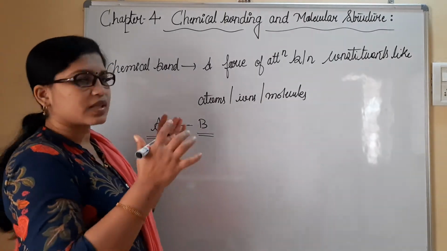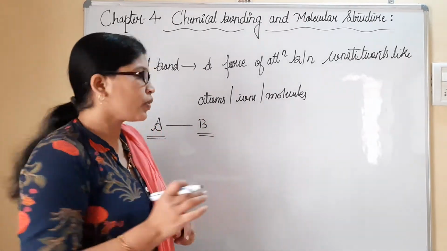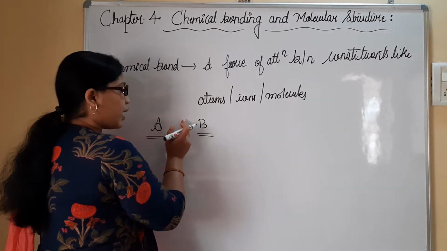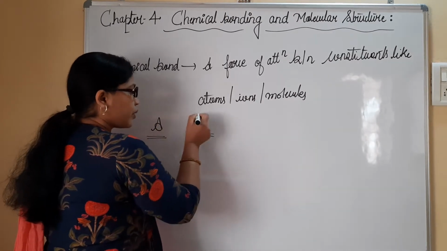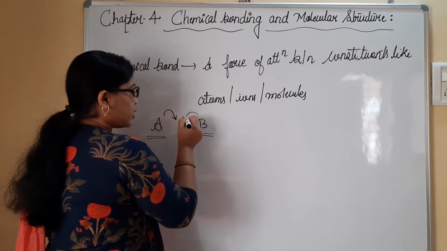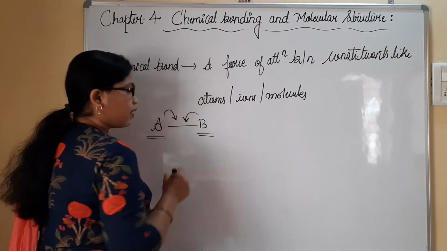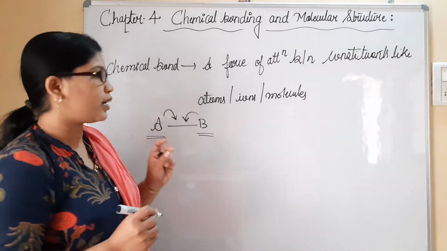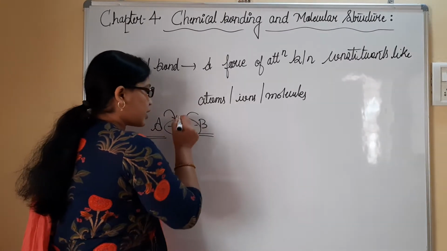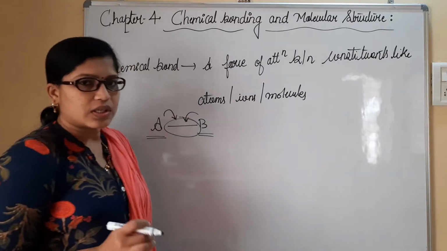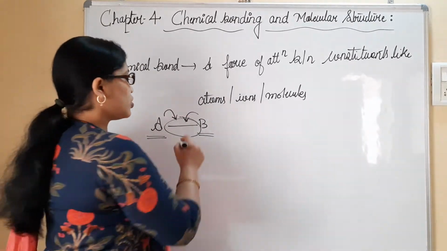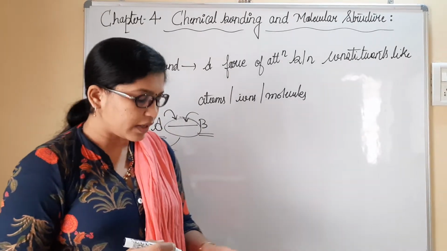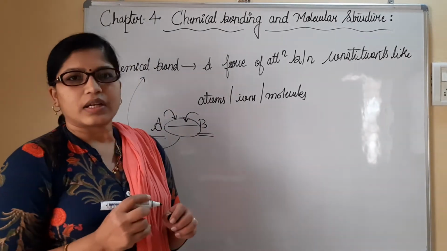Initially, these two atoms are far away from each other, and due to some force of attraction, A comes nearer to B, and they come very near to each other and retain as A and B. That kind of force of attraction between two atoms, ions or molecules is said to be a chemical bond. Fine. So now we have defined chemical bond.